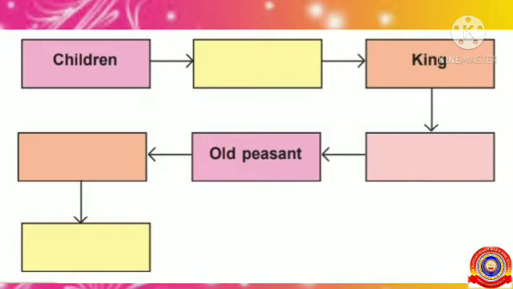Look here. At first, who found this grain? Yes, the children. Then the traveler bought it. Am I right? So all of you write there, traveler. After that, the grain was taken to the king. It's already written there. From the king, the grain reached whom? Yes, very good. Wise man. So all of you write there, wise man.